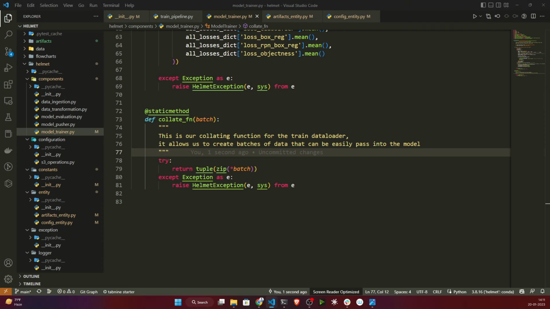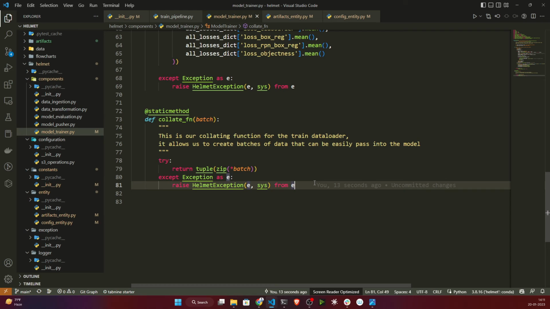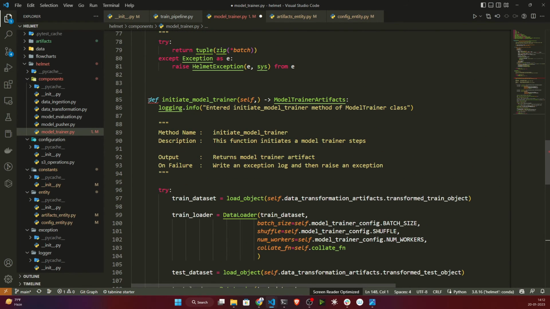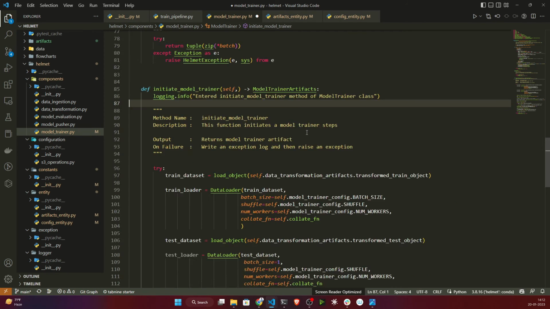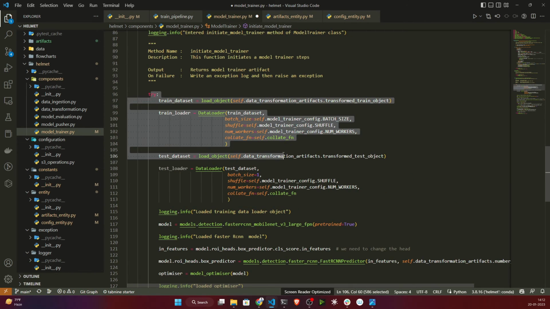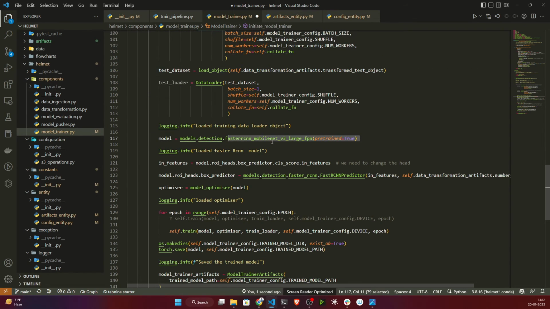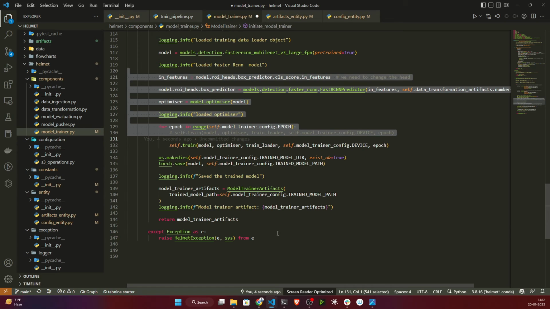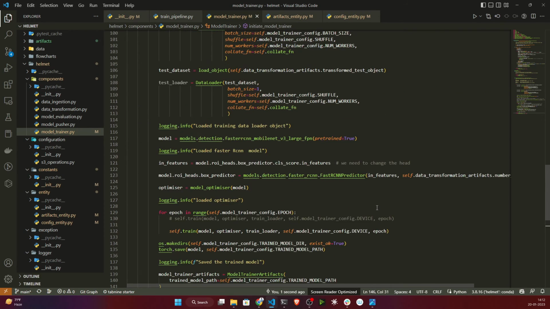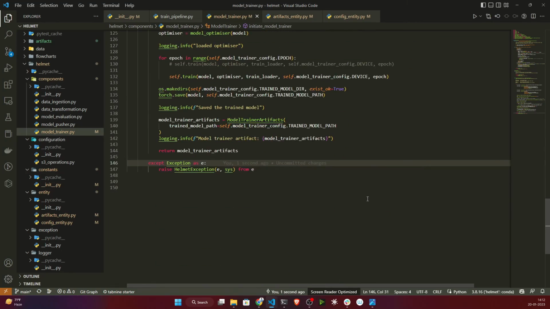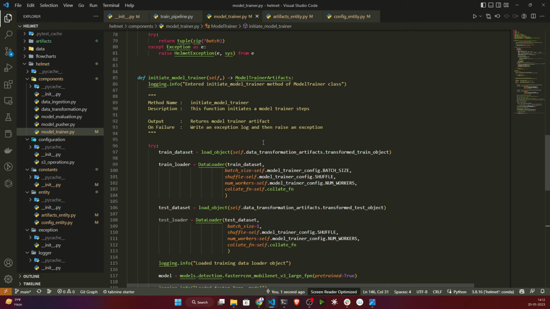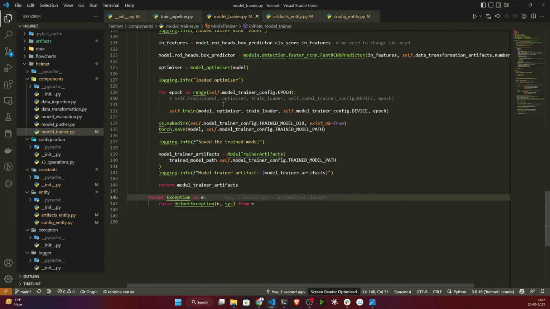Now I will create the final method, which will be responsible for starting your training. This is the method called initiate model trainer. Here I'm not doing anything new. I'm loading my data, once I load my data I'm initializing my model, then I'm starting the training, and once training is done, I'm saving the model. That's it. This is all about this code. It's the same thing: if you open the notebook, I've just copy pasted it and kept it inside the method. Now I need to test this one.